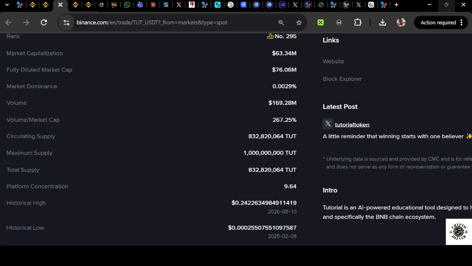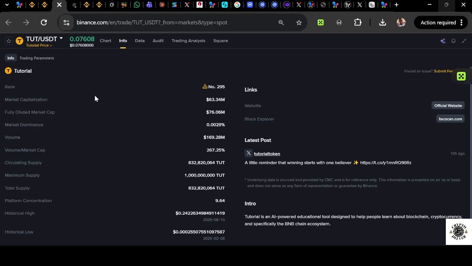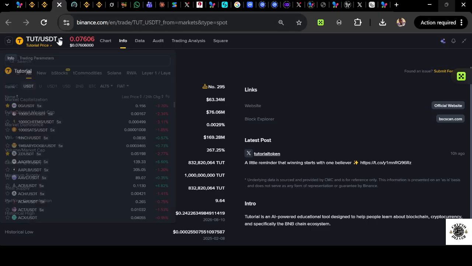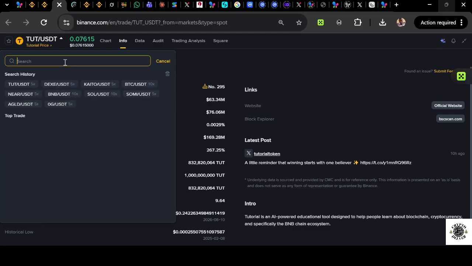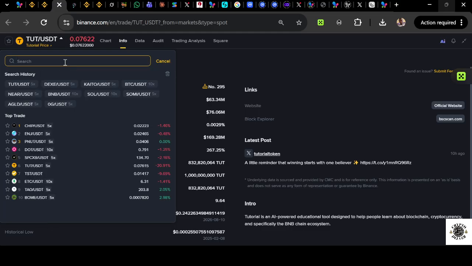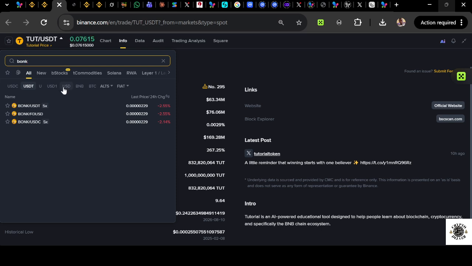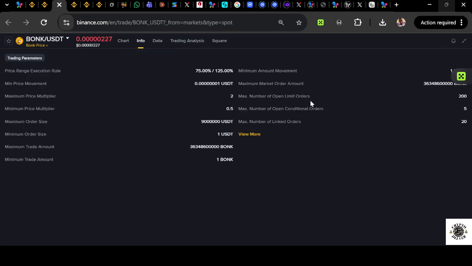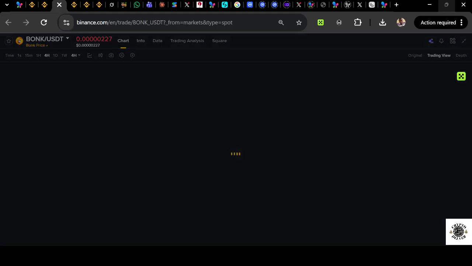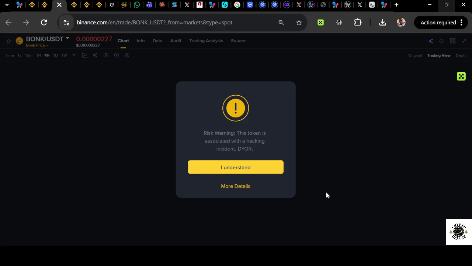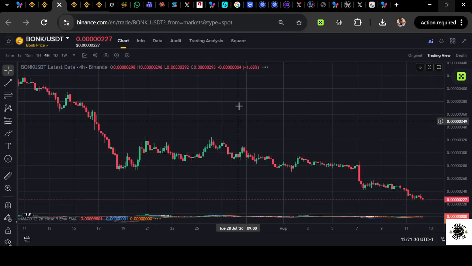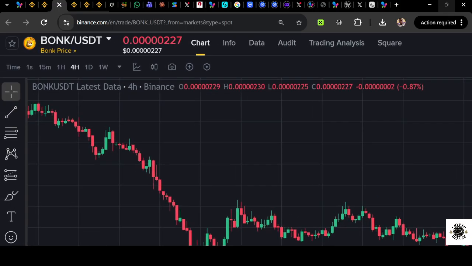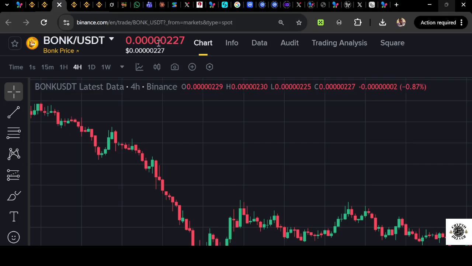Now there's something I want to consider before we go. Let's assume we have a coin like all those coins that have so many zeros, so that you see why you shouldn't look at the price whenever you are buying crypto. Let's say we have something like Bonk as an example. I know many of you are looking at it and saying, okay, Bonk has so many zeros, let me go and buy Bonk so that by the time it gets to $1 I will have a lot of money. See, do not buy a coin by price. Even though Bonk has 0.00000, Bonk can never get to $1. Just know that it can never.